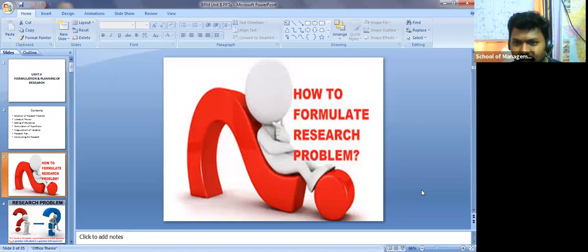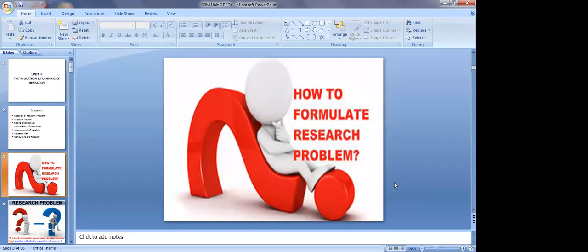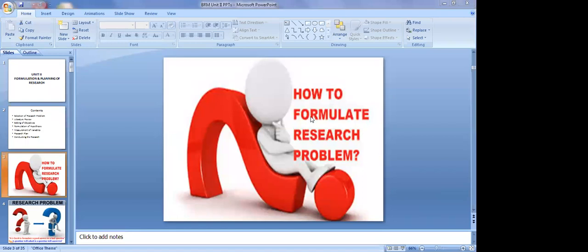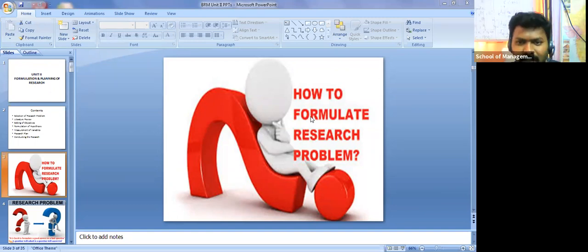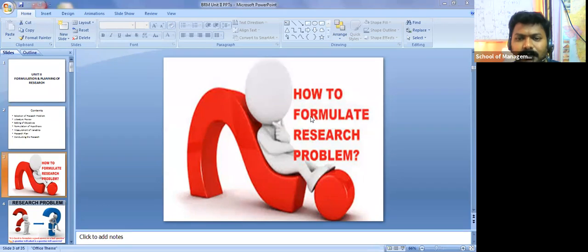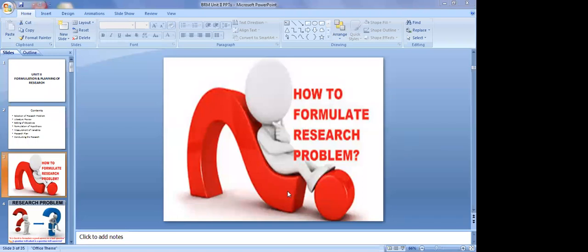How many of you, those who attend my session, how many of you are marketing guys and how many of you are finance guys, can you please tell me? Sir, I am from finance, sir. Okay, I will ask names. Ramana? Finance, sir. Okay, Nikita? Finance, sir. Jansi? She's also finance, sir.